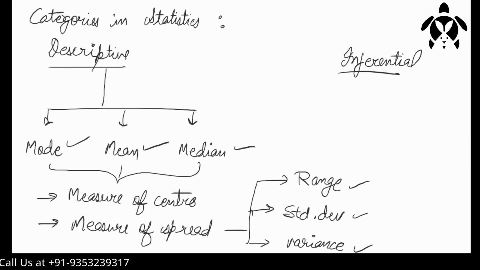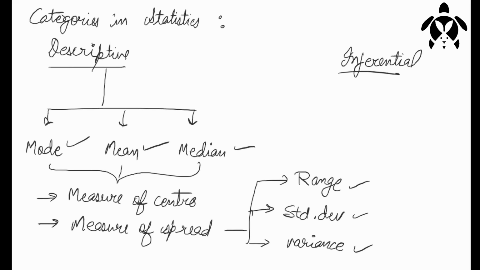Now we will see what is inferential statistics. In descriptive statistics, we saw how to describe the data, and now we will see what is inferential. Let me create one file. I will start with the measure of spread now. I will tell you the formula for range. Range, we saw, was maximum minus minimum.